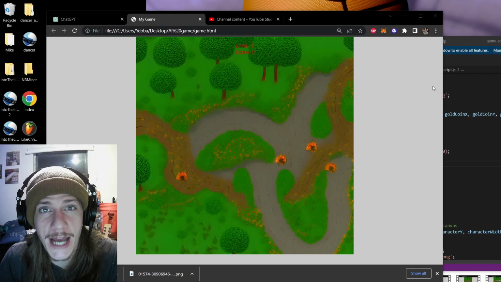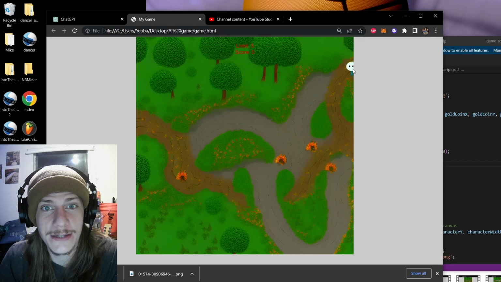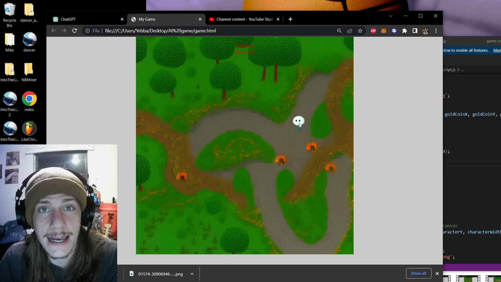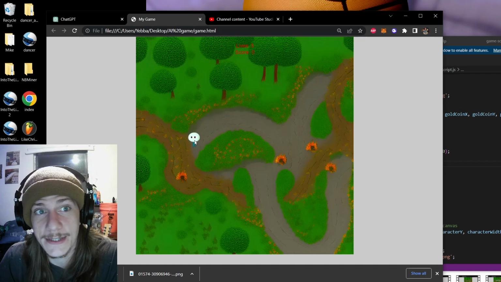If you were wondering if ChatGPT could help you make a game, the answer is yes. It helped me put together this super simple browser game, but without it, I wouldn't have been able to do it. And it uses HTML, CSS, and JavaScript, and it was pumping out the JavaScript like nobody's business every time I asked it a very specific question.